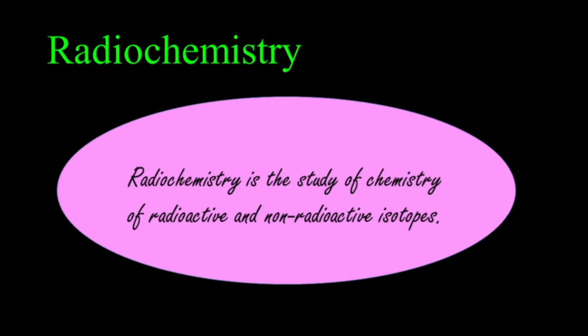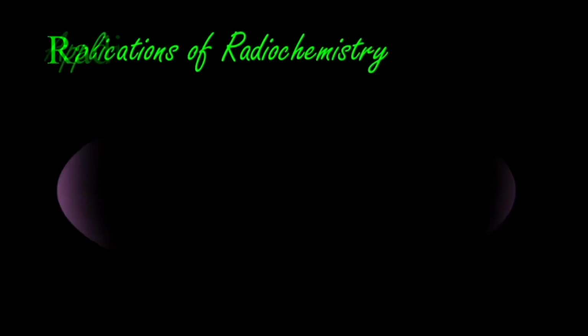It includes both natural and artificial isotopes. Radiochemistry mainly deals with the application of radioisotopes to study the nature of chemical reactions of non-radioactive isotopes of elements and the applications of radioisotopes to various fields.